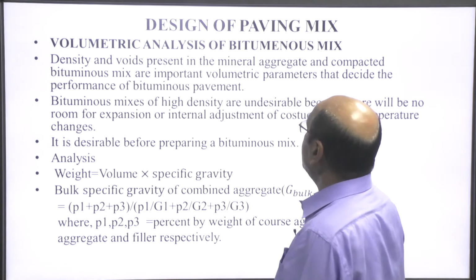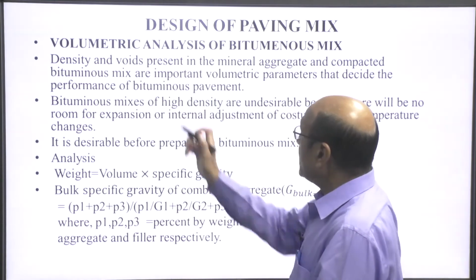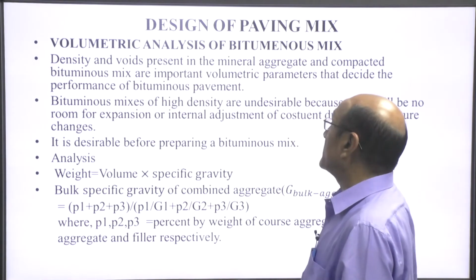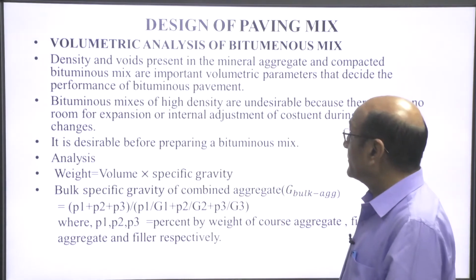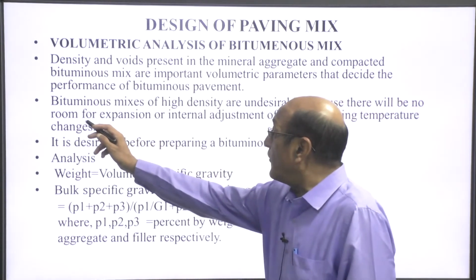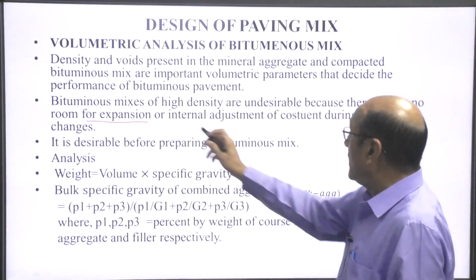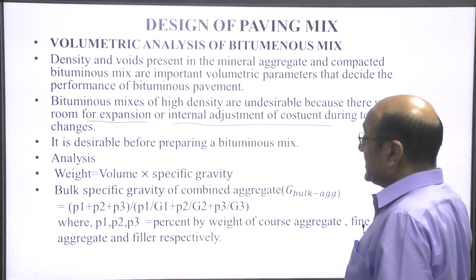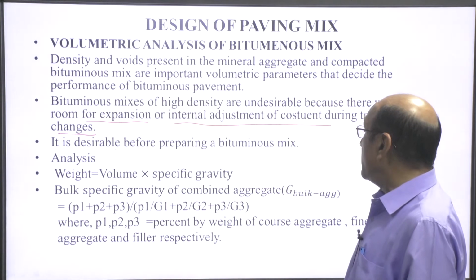So, here volumetric analysis of bituminous mix, density and voids present in the mineral aggregate and compacted bituminous mix are important volumetric parameters that decide the performance of bituminous pavement. The bituminous mix of high density are undesirable because there will be no room for expansion, that I have discussed with you, no room for expansion or internal adjustment of the constituent during the temperature changes. It is desirable before preparing a bituminous mix.